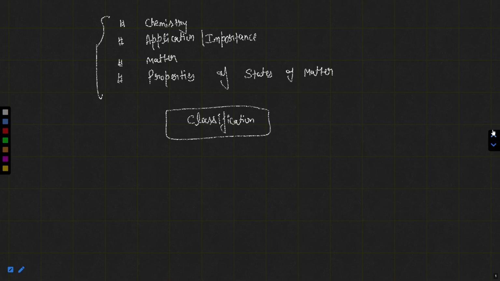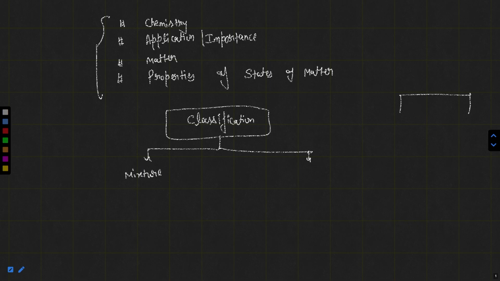Classification. You know this pen, table, chair, notebook, bottle, food items. Not only these non-living things, you can take living things like humans, animals, tiger, monkey, etc. These all things occupy some space and have some mass. They can be perceived by our senses, so they are known as matter. But the point here is that matter can be classified in two ways. The first one is mixture.